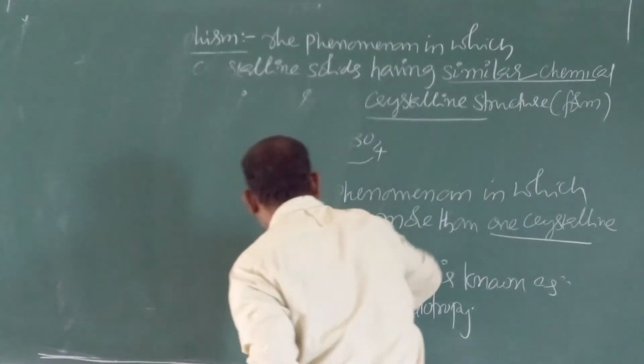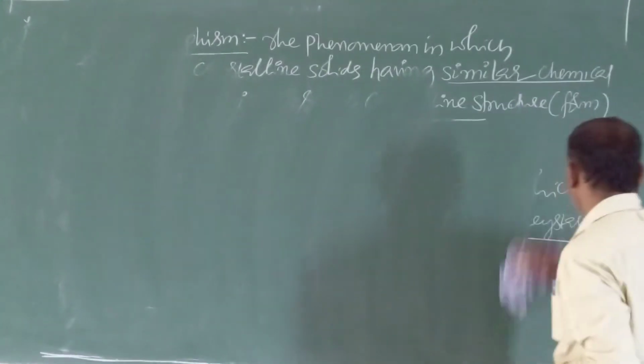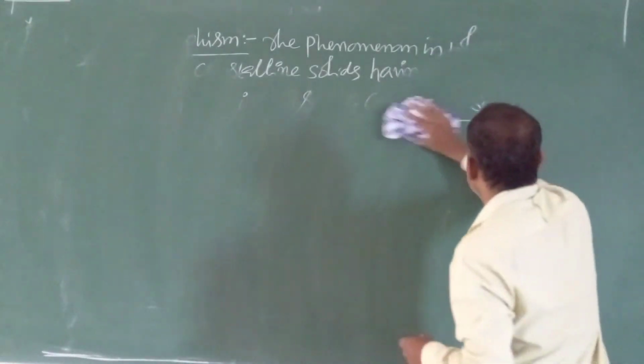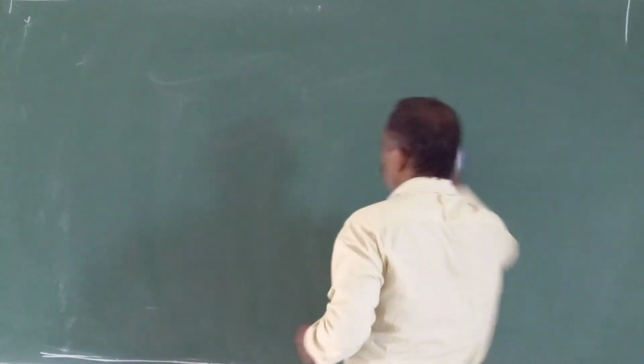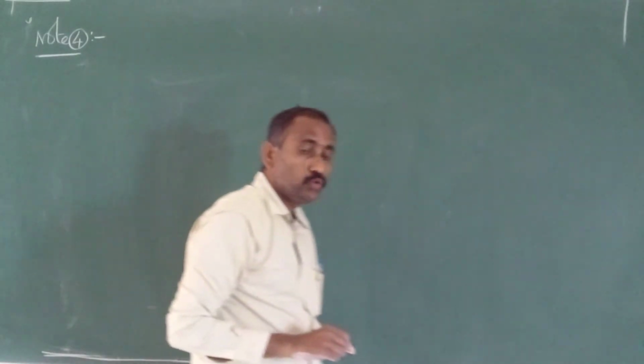Next, one more note point. Note 4: we mainly have two types of solids.